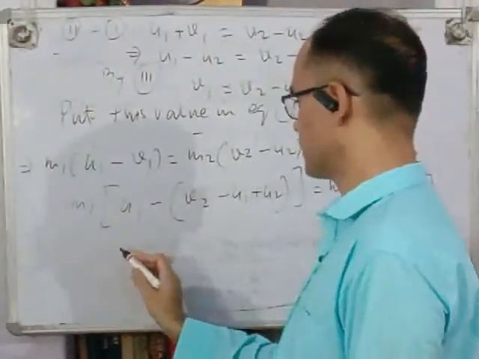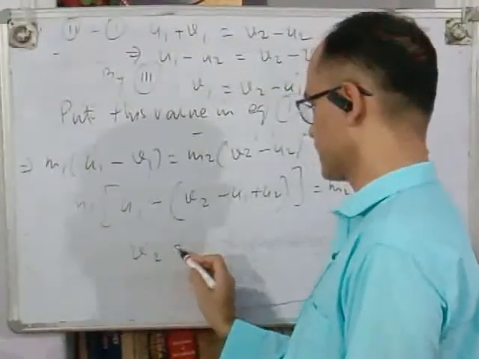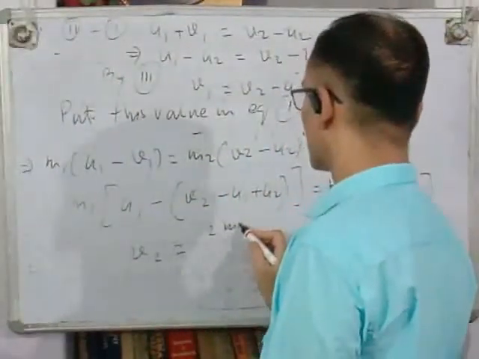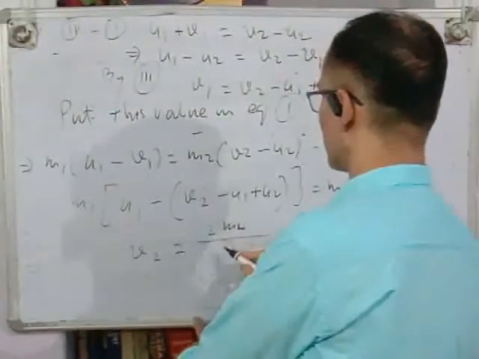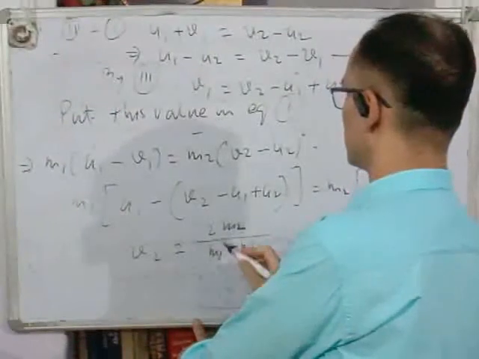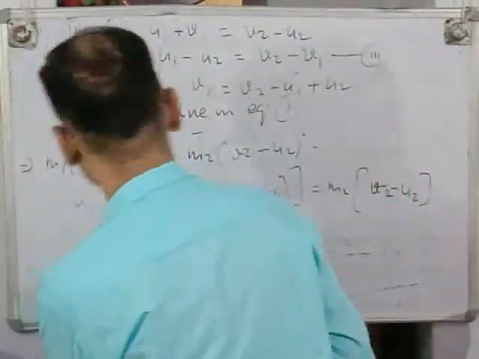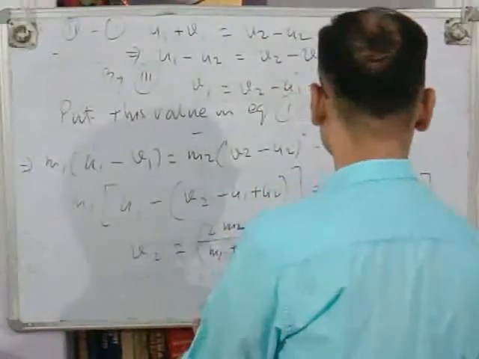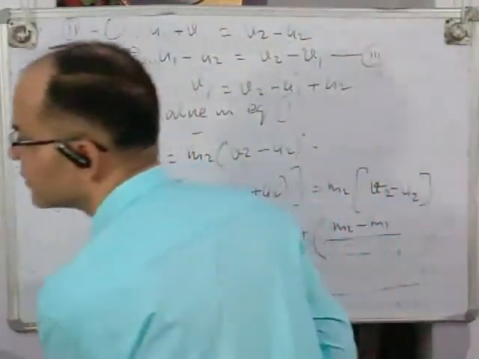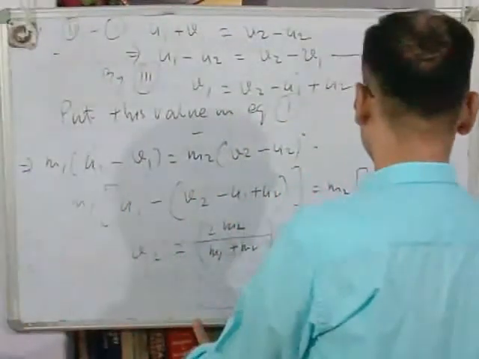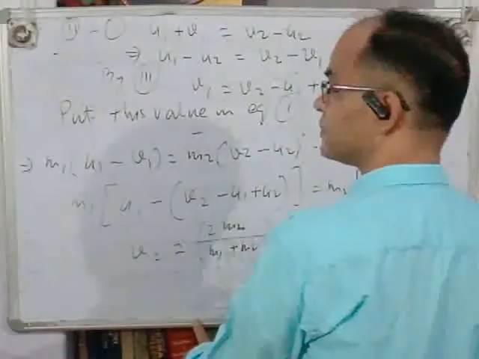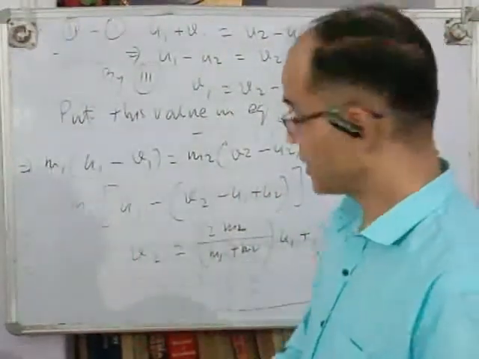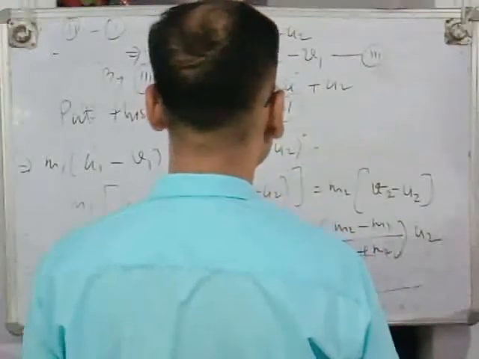By solving this equation, we get value of v2 as follows. Thus both the unknown quantities v1 and v2 are calculated.